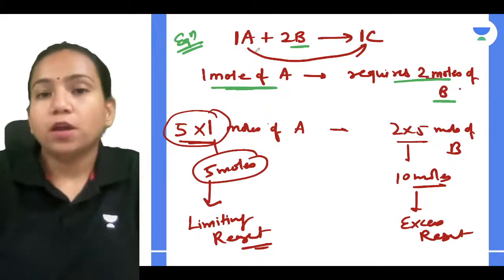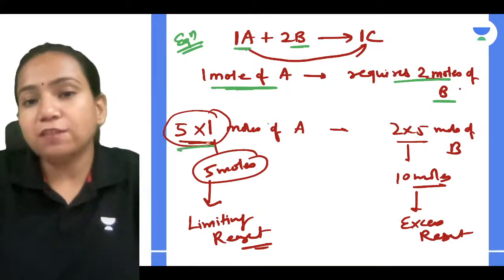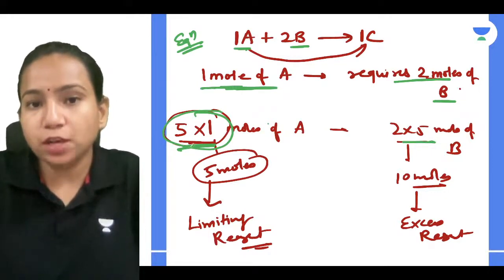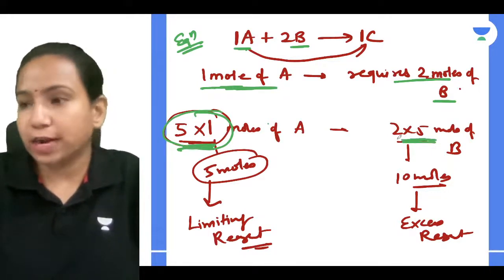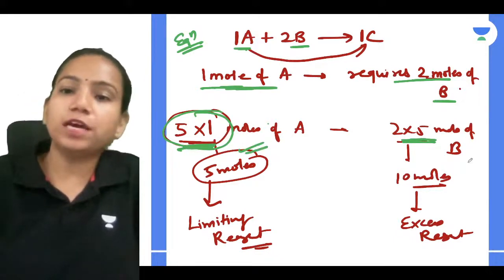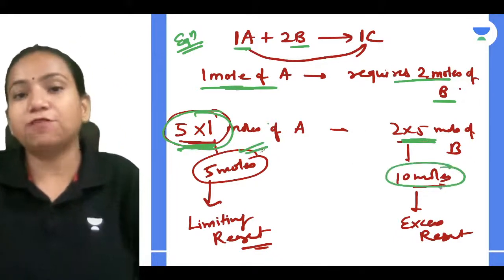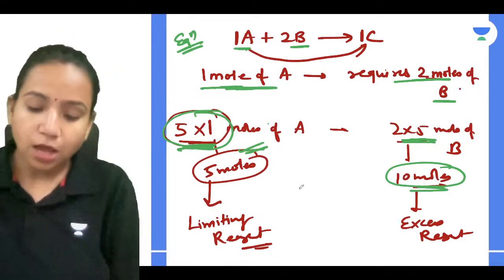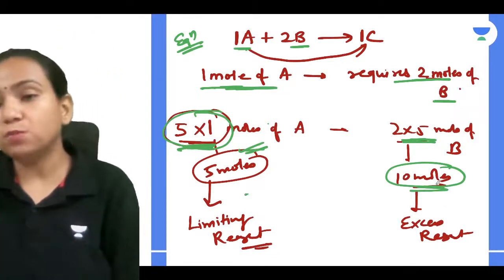Correct. So if 5 moles are given in the question, 5 moles of A will require how much? If you multiply 5 to the left side, you will multiply 5 to the right side also. So 5 moles of A will require 10 moles of B. Yes or no? Very good.